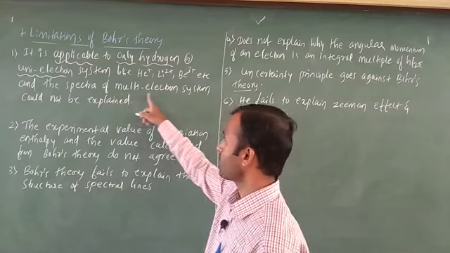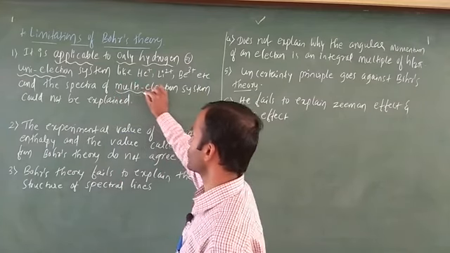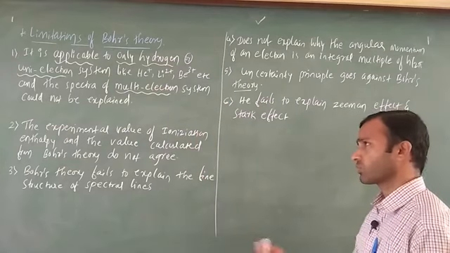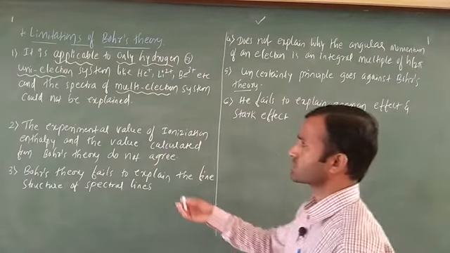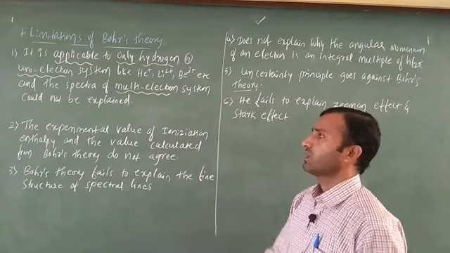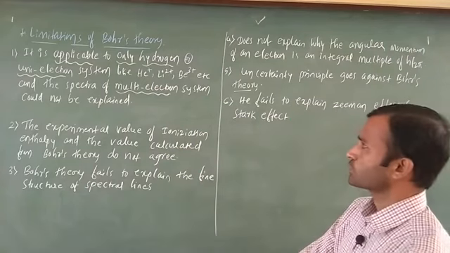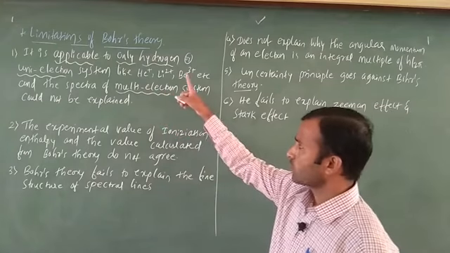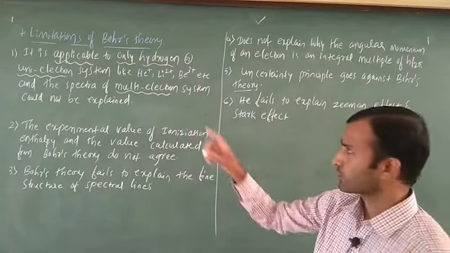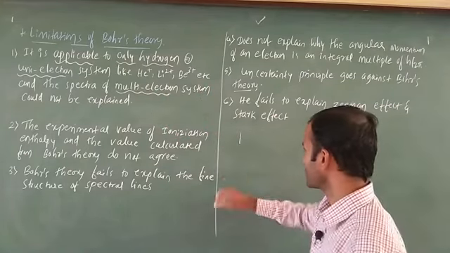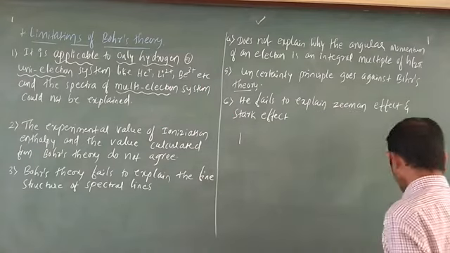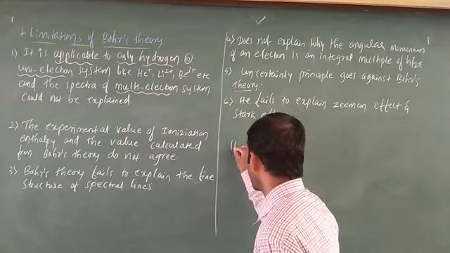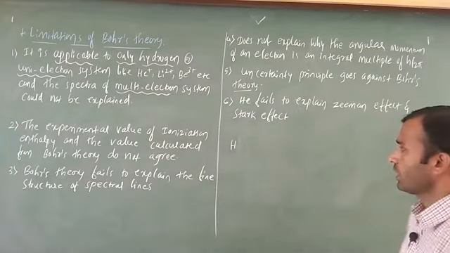And the spectra of multi-electron systems could not be explained. Multi means more than 1, and we call that a multi-electron system. Here I am going to explain this point. It is applicable only to hydrogen or uni-electron systems. I am going to write it here. Take the hydrogen atom.